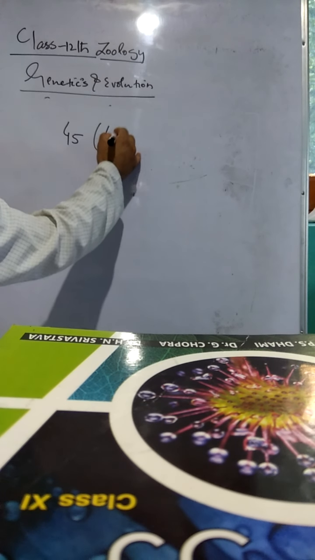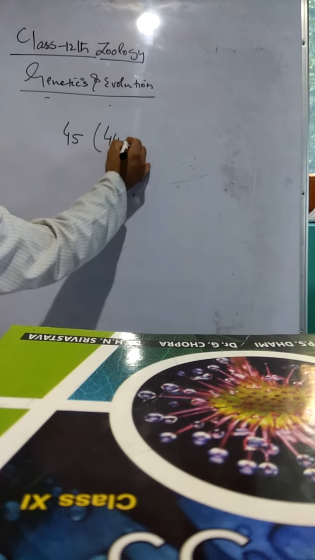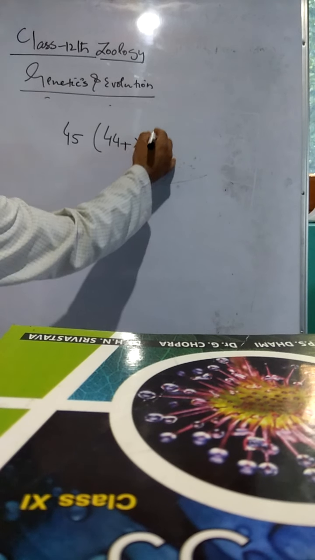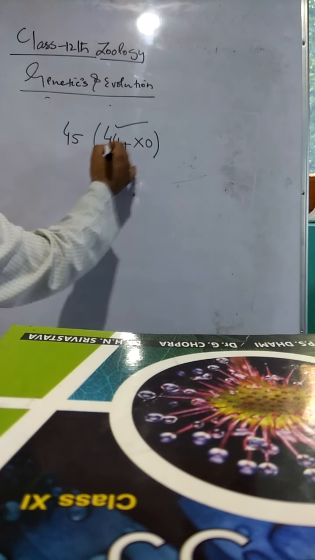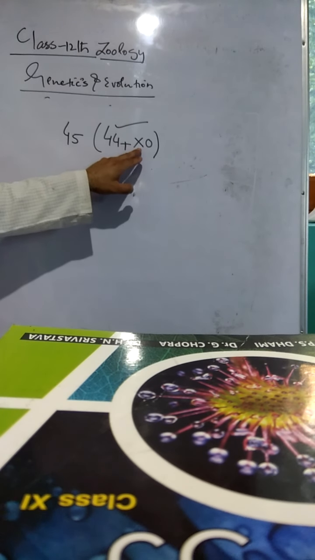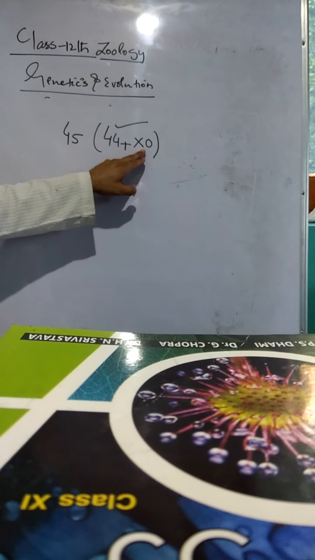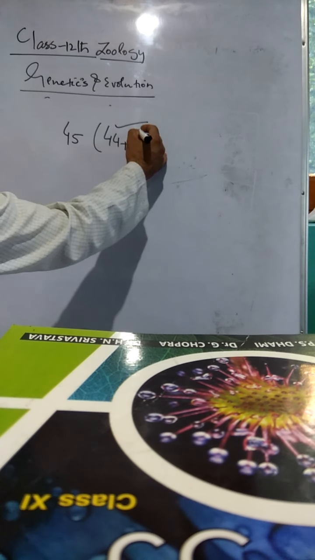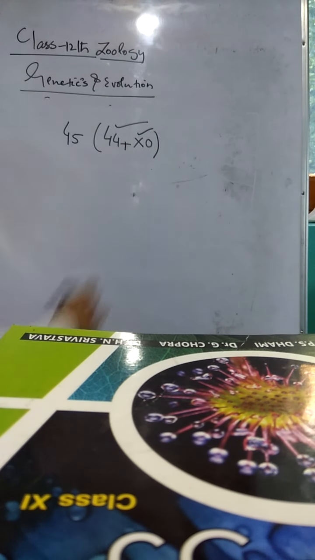The chromosome combination is 44 plus X0. This means the 22 pairs, 44 chromosomes of autosomes, are normal. But so far as the sex chromosomes in females are concerned, there is only one X; the second X is lacking, that is 0.